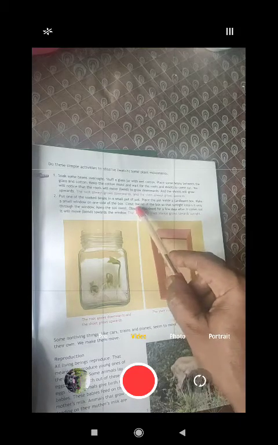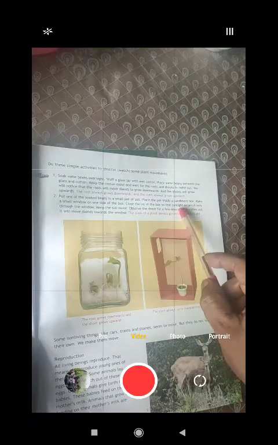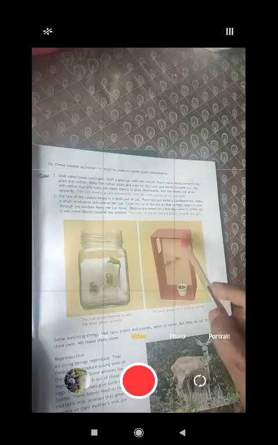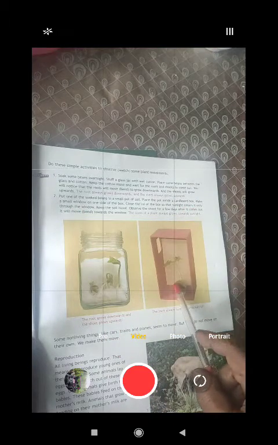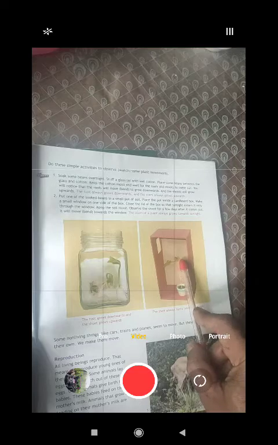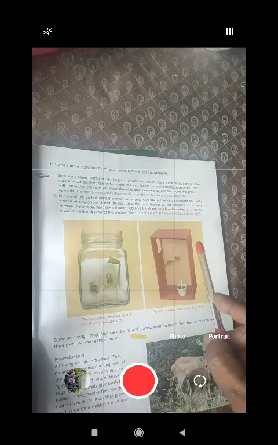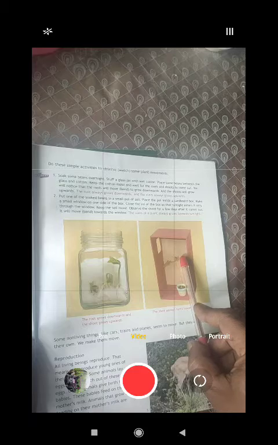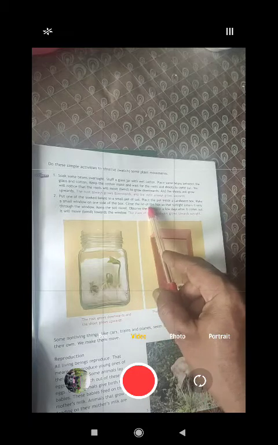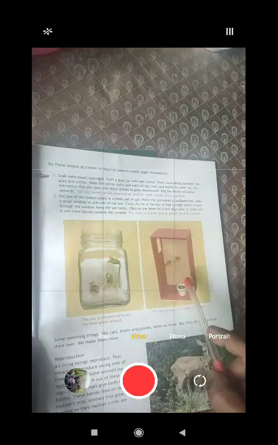Close the lid of the box so that sunlight enters it only through the window. In the sense, close this box. And you'll have to keep the box in such a manner that sunlight can get into this box. Keep the soil moist. This soil must be moist.